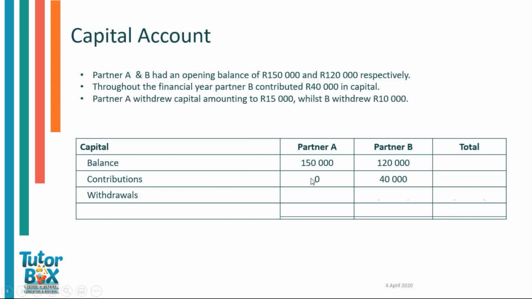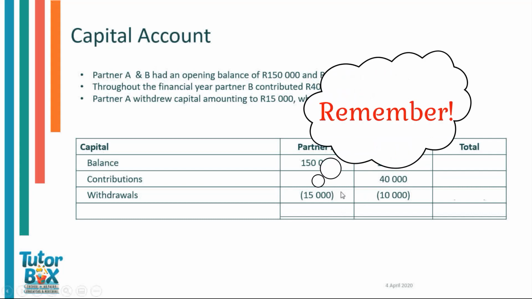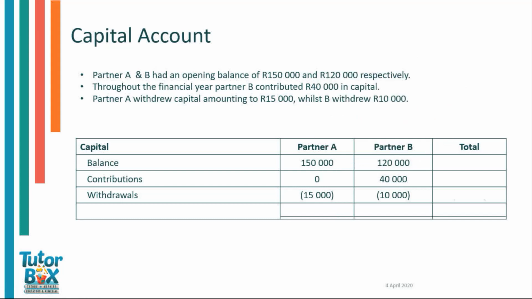Partner A withdrew capital amounting to 15,000 Rand, whilst partner B withdrew 10,000 Rand. So underneath partner A, his withdrawal will be 15,000 Rand, and partner B's withdrawal will be 10,000 Rand. Remember that this figure is in brackets because it is a negative number, as it is a withdrawal and it takes away from the partner's capital contributions.